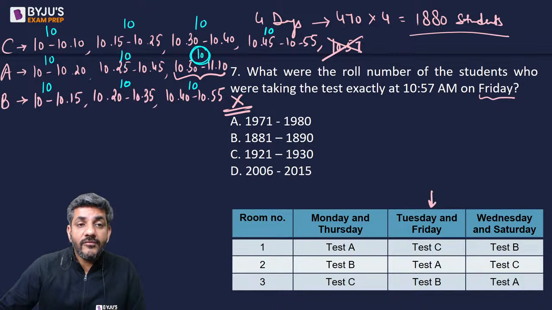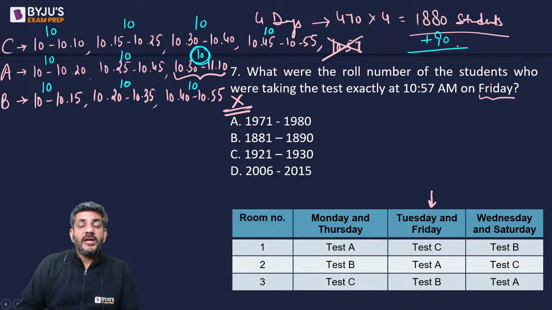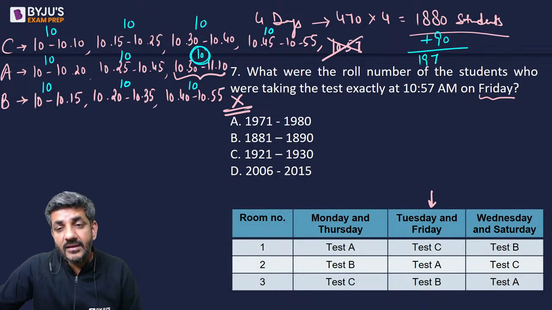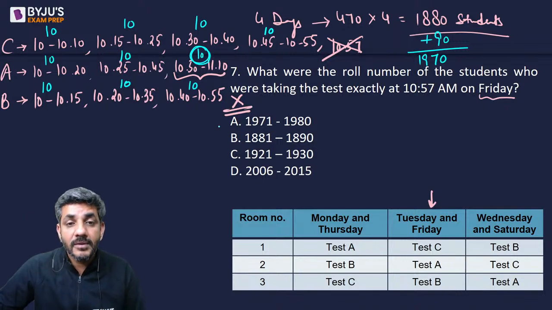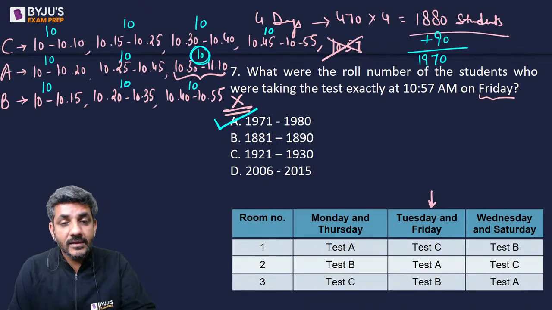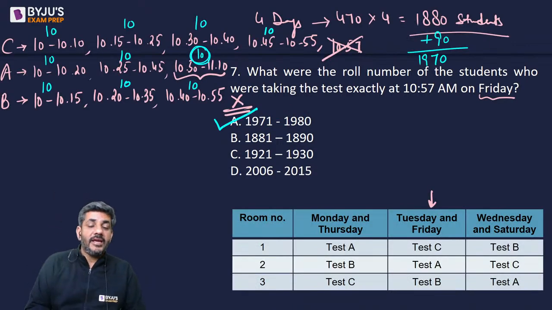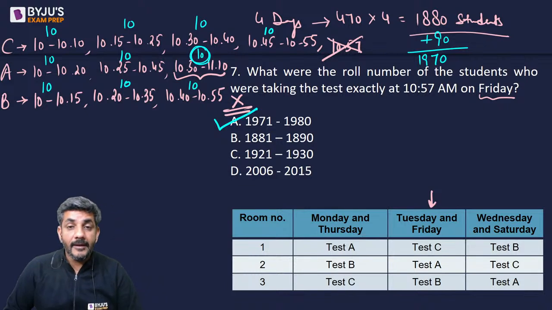1 2 3 4 5 6 7 8 9. After these 1880 students, 9 more groups of 10 students each, that is 90 more students have appeared for the test, that is 1970. And after this 1970, the next 10 people, of course, there would be 1971 to 1980. These are the students who would be appearing for the test at 10:57 a.m. on Friday. So my answer for this question is option A.